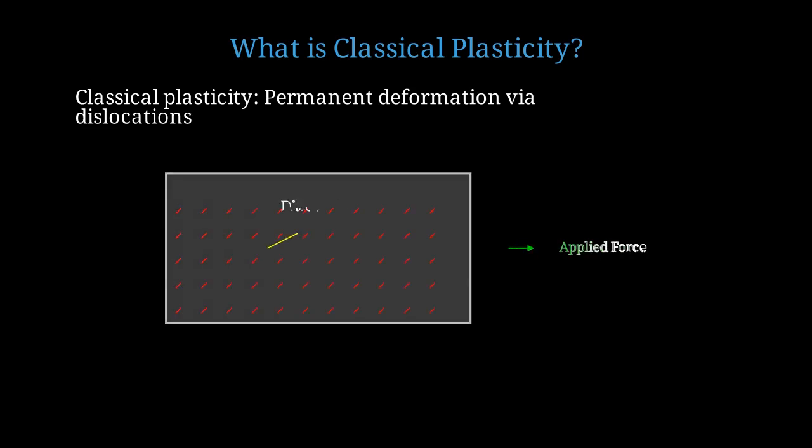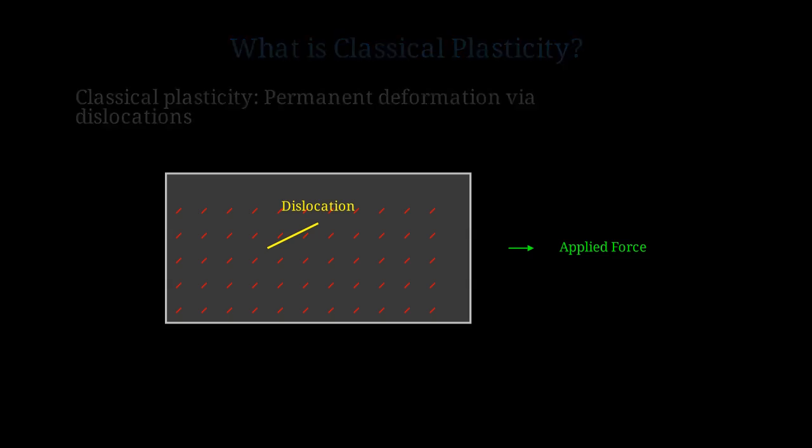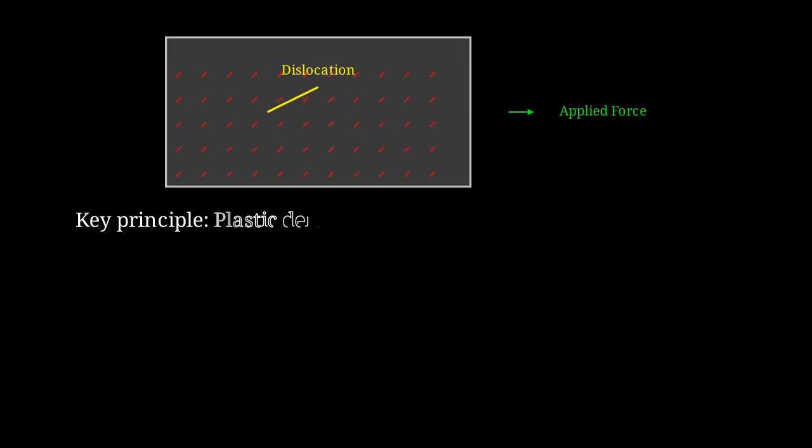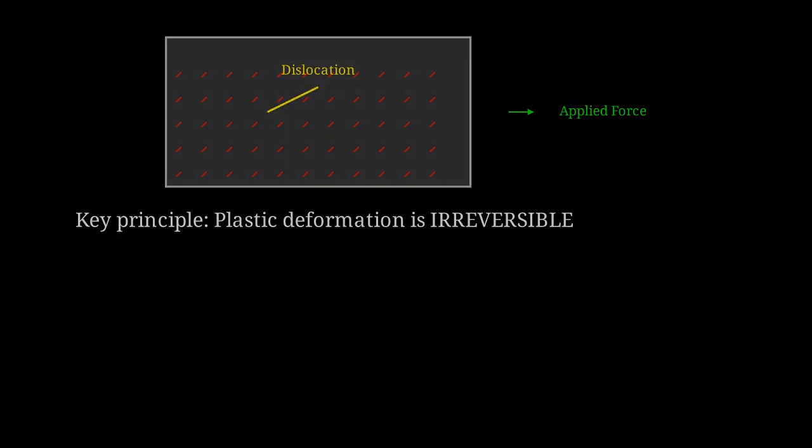Here's a simplified view of a metal crystal. The red dots represent atoms in a regular lattice. When stress is applied, dislocations move through the crystal, causing permanent atomic rearrangements. The key principle of classical plasticity is that once you've deformed the material, you cannot simply reverse the process by removing the load. The atoms have moved to new equilibrium positions.